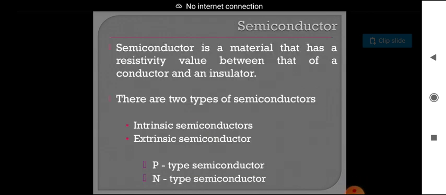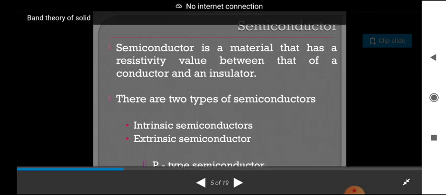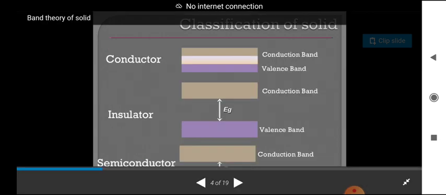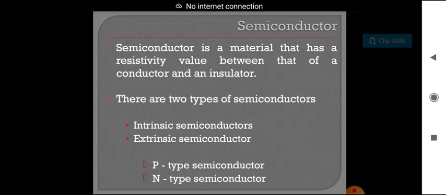Okay, coming to the next page, what is a semiconductor? We have to know mainly in this lesson about semiconductors. A semiconductor is a material that has a resistivity or conductivity value between that of a conductor and an insulator. It has intermediate values between the conductor and insulator. It is not a conductor and it is not an insulator. Again, germanium and silicon are the best examples of semiconductors.